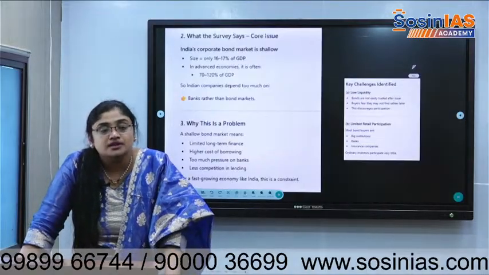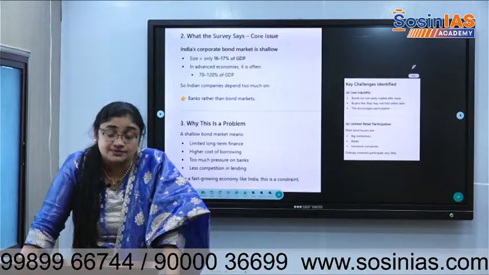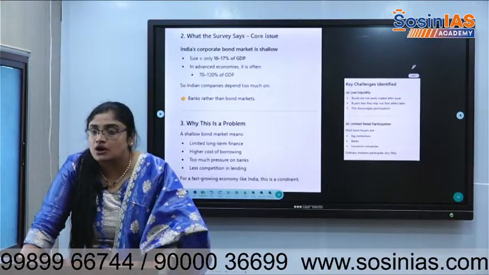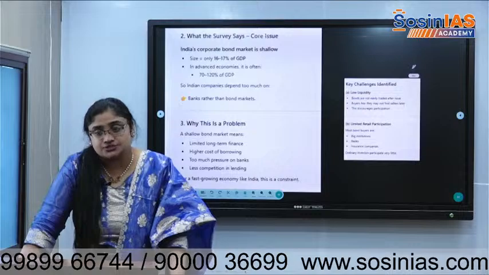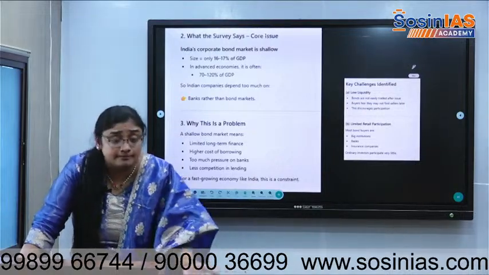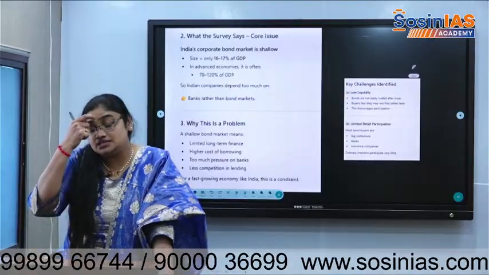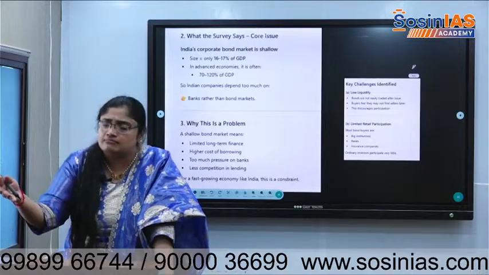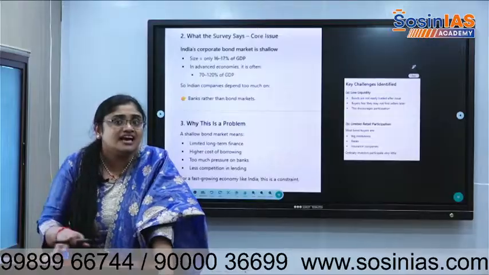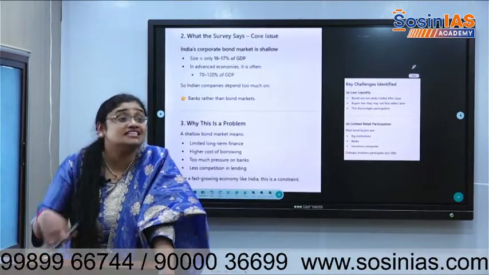What do we need to do? We need to focus on certain things. What are those? We need to focus on insurance, pensions, and microfinance institutions. What are microfinance institutions? They are non-banking financial companies, individual companies that get money from different investors. They act like a bank. Non-banking means they just give loans.